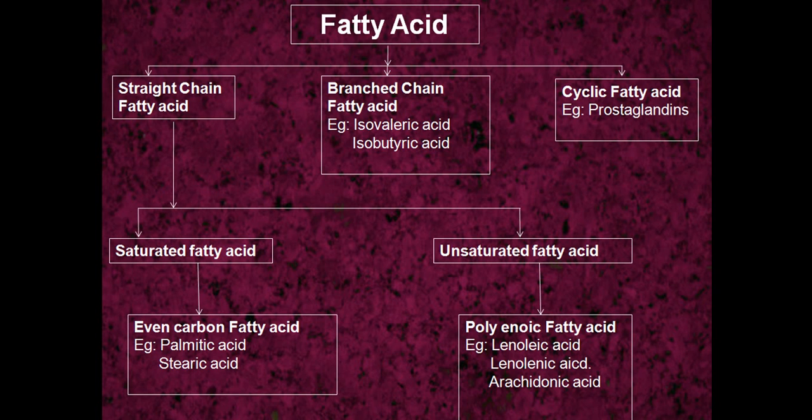Okay. So unsaturated fatty acids consist of double bonds. If only one double bond is present, it is called monounsaturated. If more than one double bond is present, it is called polyunsaturated fatty acids. Examples of polyunsaturated fatty acids are linoleic acid, linolenic acid and arachidonic acid. Then branched chain fatty acids, examples are isovaleric acid and isobutyric acid. Then cyclic fatty acids are also present. Examples of cyclic fatty acids are prostaglandins and prostacyclins.